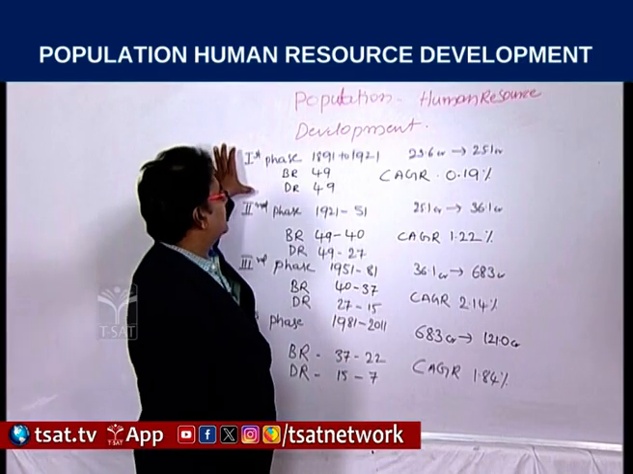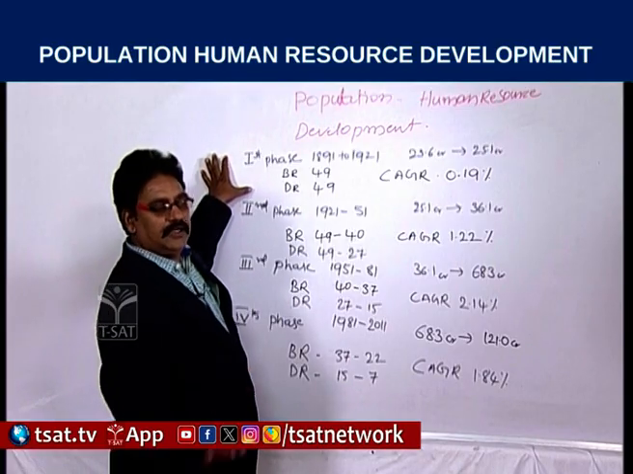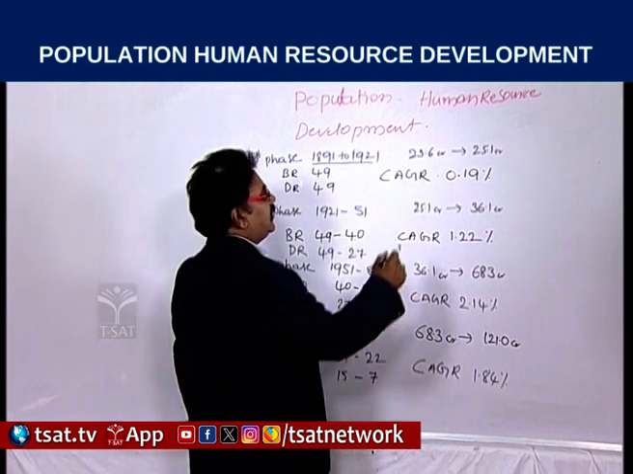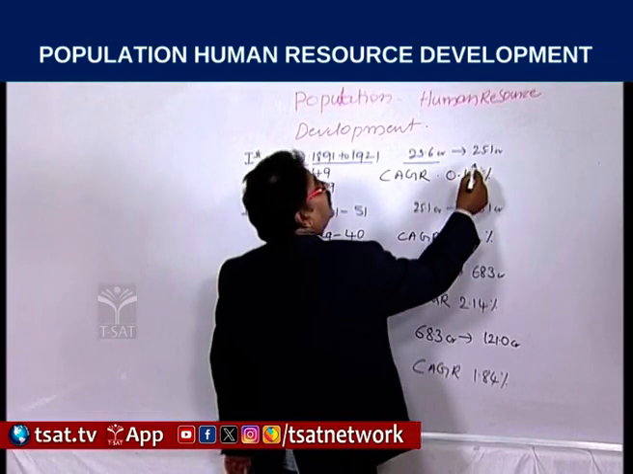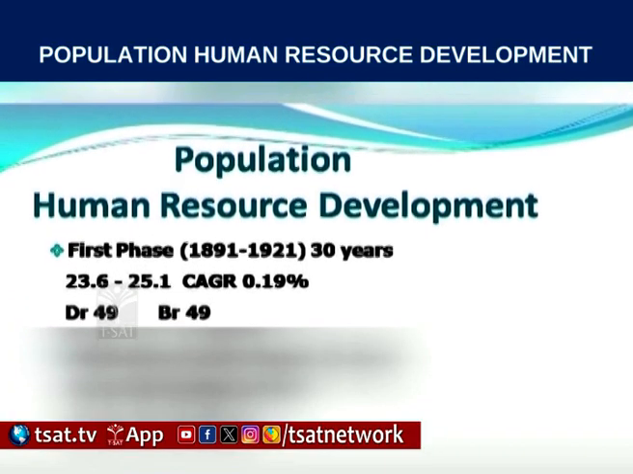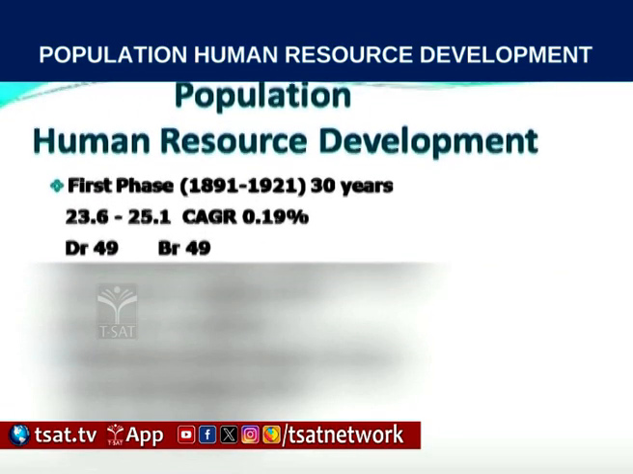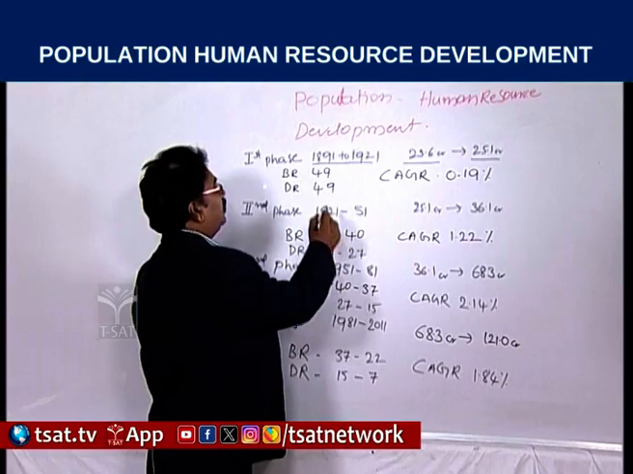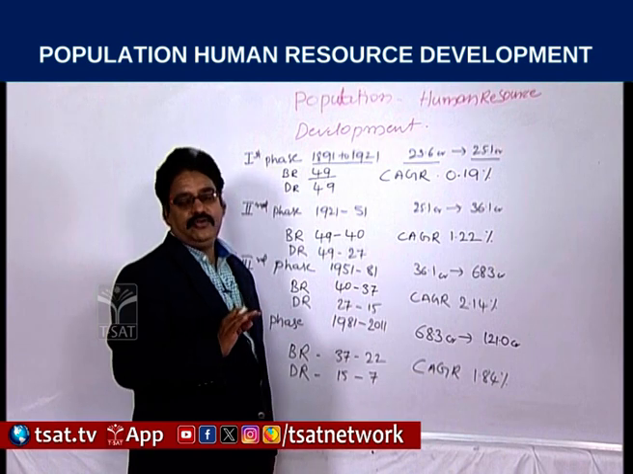First phase, that is 1891 to 1921. During this 30-year period, the Indian population increased from 23.6 crores to 25.1 crores. If we observe the birth rates and death rates during that period, more or less they are the same. Death rates are 49 and birth rates also 49.